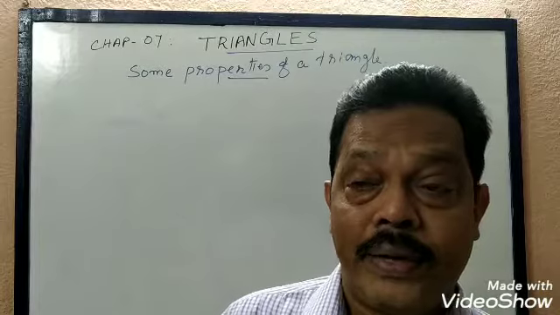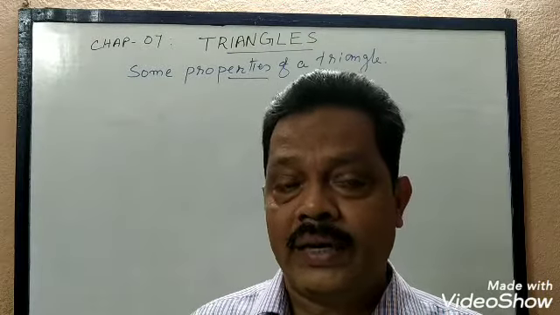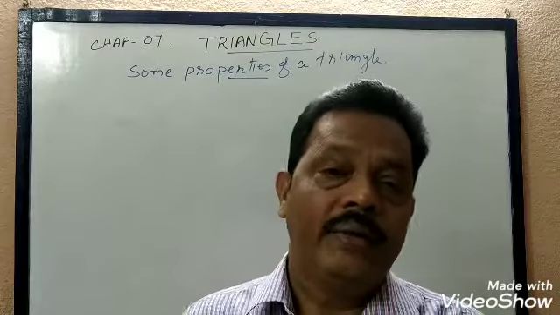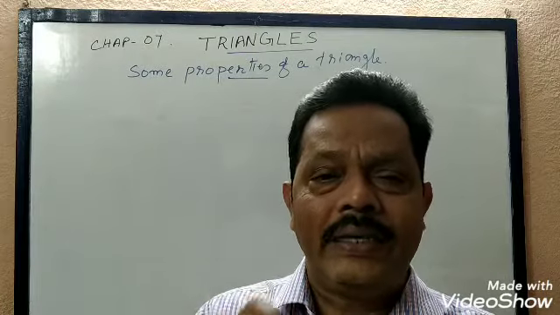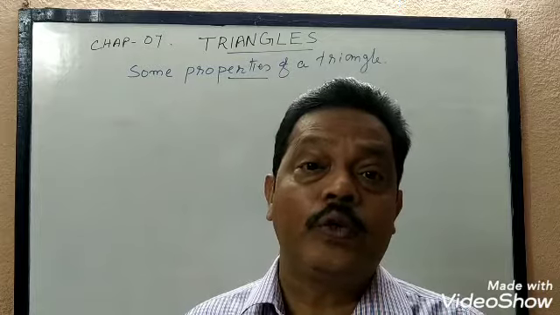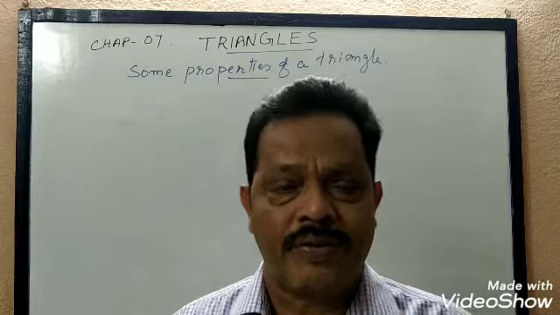उसमें जो पहला property है हम लोगों को मालूम है, in an isosceles triangle, you know what is an isosceles triangle? In a triangle, if two sides are equal, then the triangle is known as an isosceles triangle. So in an isosceles triangle, the angle opposite to equal sides are equal. This we are going to prove. This is a property of a triangle.